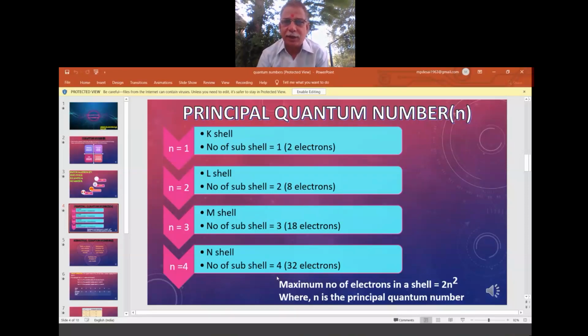Okay, around the nucleus, and that is taken as what? K. It is named as K shell, L shell, M shell, N shell. Now please bring to your mind the theory given by Niels Bohr. Fantastic theory. Okay, only some part he was unable to explain, but the KLMN given by Niels Bohr is taken care of in quantum mechanics. That means Schrodinger felt the importance of the electron present in the principal quantum number. So this is strictly according to Bohr's theory. So first K, second L, third M, fourth N, and so on.